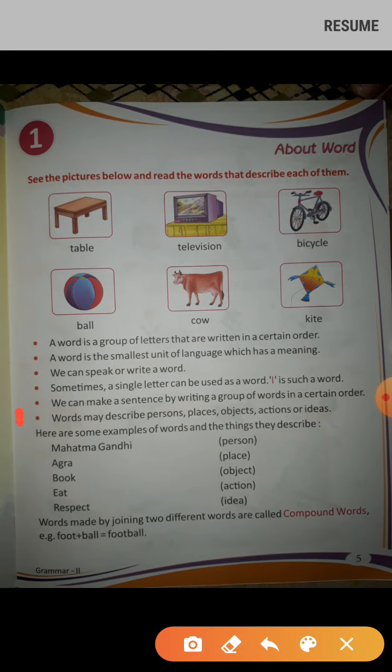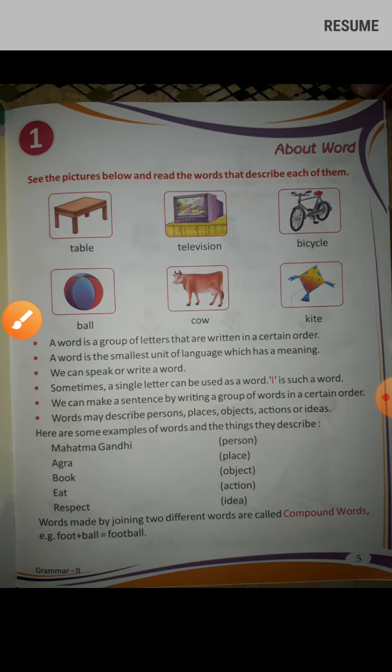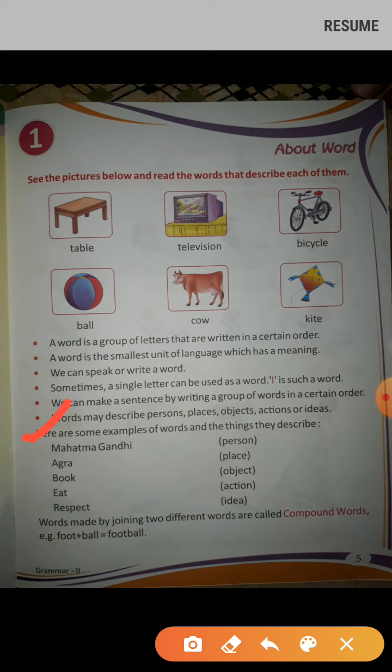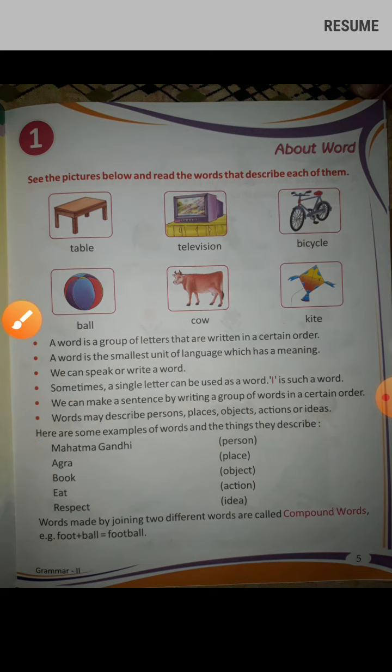Now next, we can make a sentence by writing a group of words in a certain order. We can make a sentence when we use many words. Now next, words may describe person, place, objects, action or ideas. I will explain this line by these examples.